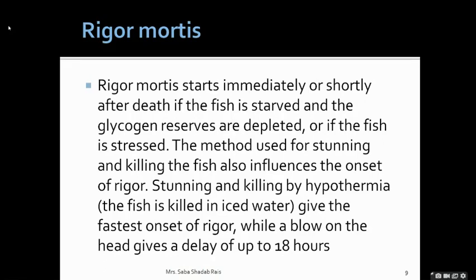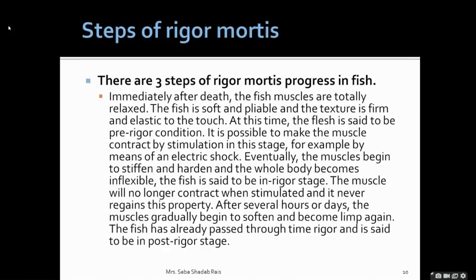Now, if the fish has an accessory respiratory organ, it will take more and more time. Then the duration for which the fish body may remain stiff can be 18 hours, and it depends on the type of fish as well as the health of the fish. So now there are various steps.